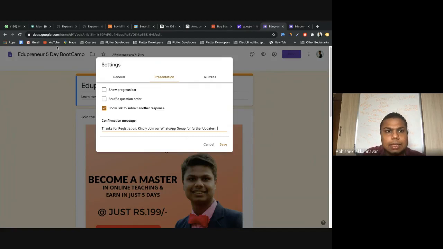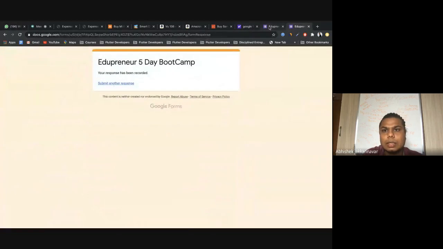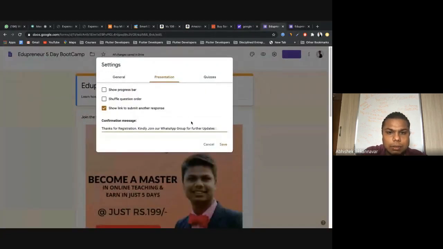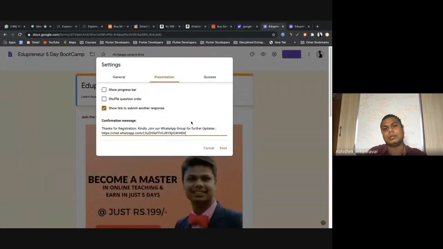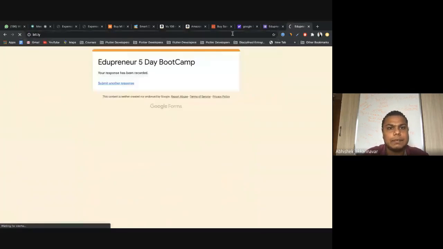Now how do I get this link? I go to WhatsApp, I go to my page, there's a copy link here. I'll just copy this and I paste it here. Okay, this is one way of doing it. Or else you say, no Abhishek, this is very big, I want to shorten it. How do I do that? Just go to bit.ly. I've already showed you it earlier. Just go to bit.ly.